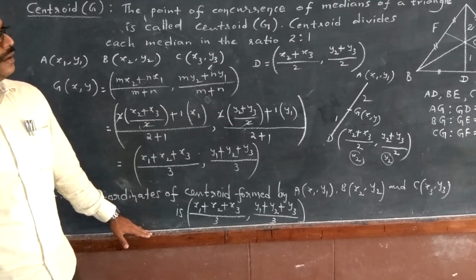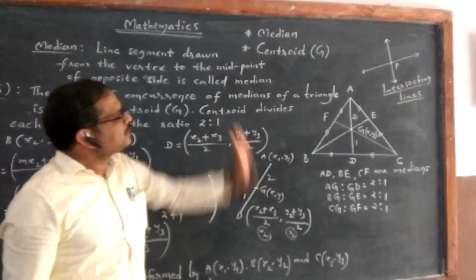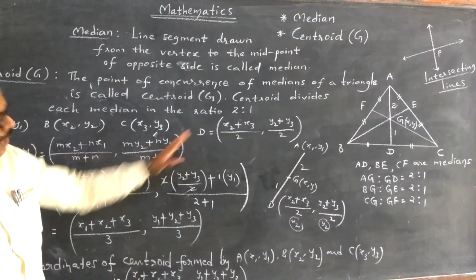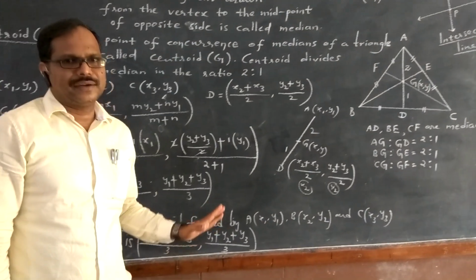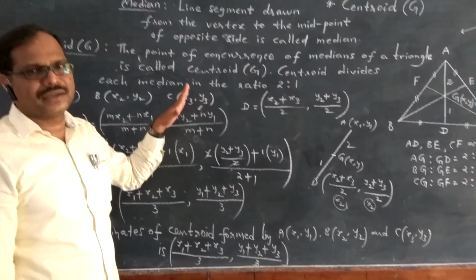So this is the median and centroid. Right? Coordinates of centroid are to be found by using this formula. It is a very helpful formula. So kindly remember everybody. Right?